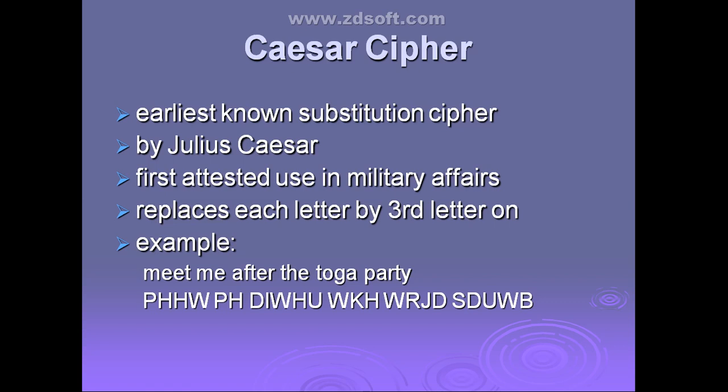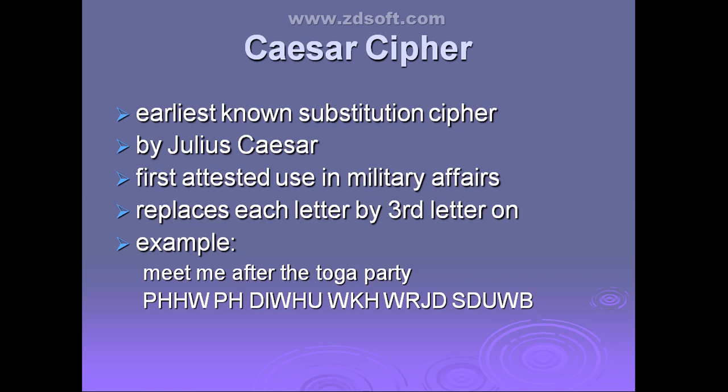Now see, M is replaced with P, right? Because N, O, P. P is the third position letter after M. Yes or no? The letter standing 3 places after is what you are using here as the replacement letter in the plain text. Then E, see, after E, the third position letter is H. After E you will have F, G, H. H will be in the third position. So E is replaced with H. Clear? Getting the thing, guys?